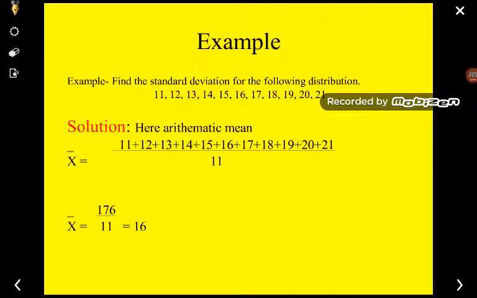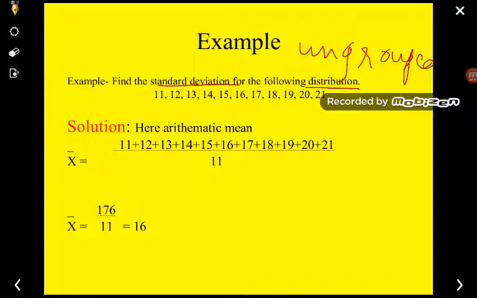Now an example has been given to you. You have to find the standard deviation. So find the standard deviation for the following distribution. Certain values are already given over here, and this is ungrouped data, so it is not grouped data. So how do we find the standard deviation for ungrouped data?